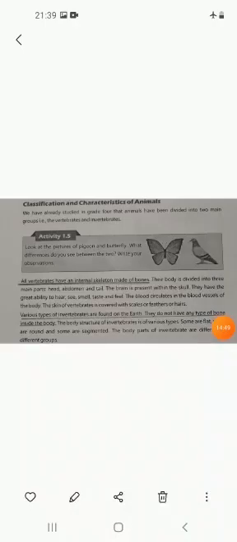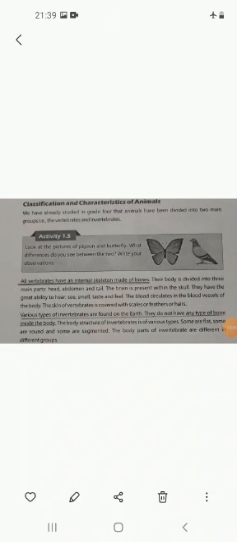This one is the segmented body structure. These lines present on this worm's body mean that it has a segmented body. It is an example of an invertebrate. This is the earthworm, and it has a segmented body. The body parts of invertebrates are different in different groups.